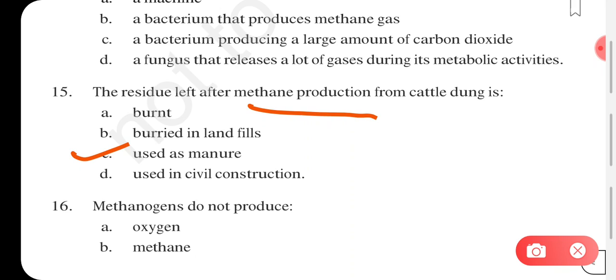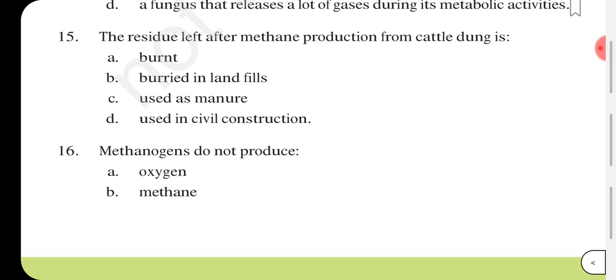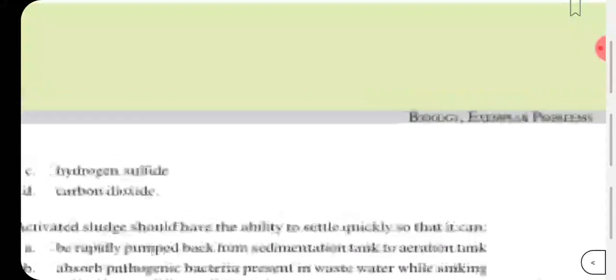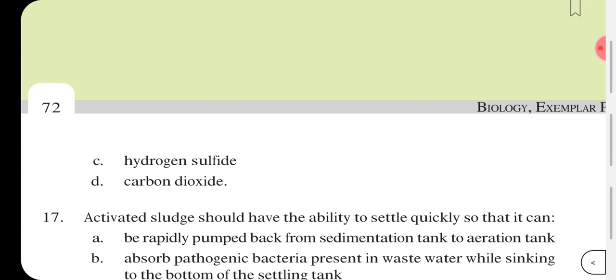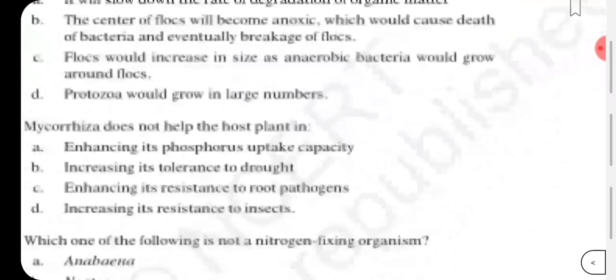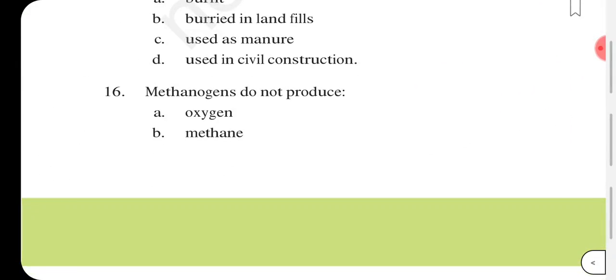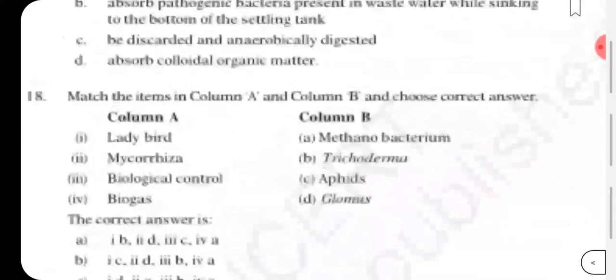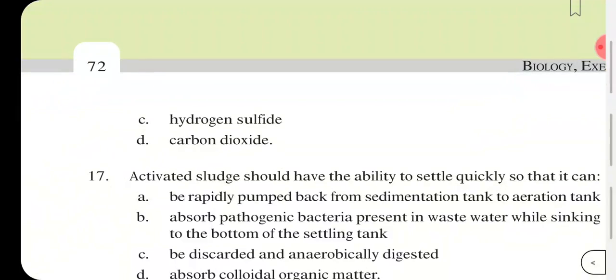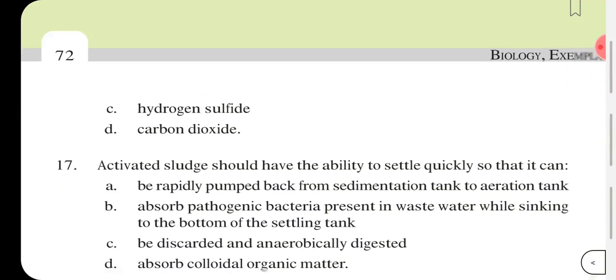Methanogens do not produce oxygen, methane, hydrogen sulfide or carbon dioxide. So here the answer will be the first one, that is oxygen. Methanogens will not produce oxygen. But what all things are methanogens going to produce? Methane it will produce. It is also going to produce hydrogen sulfide and carbon dioxide.